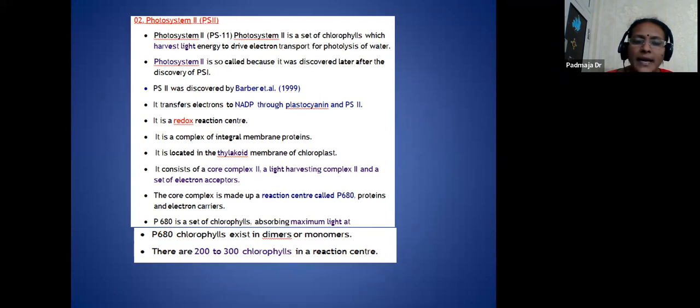It is a complex just like PS1. It is located on the thylakoid of the chloroplast, and it consists of a core complex like the light harvesting complex and a set of electron acceptors. And this consists of the reaction center called P680. That means it can absorb a wavelength of 680 nanometers. There are 200 to 300 chlorophylls in the reaction center.